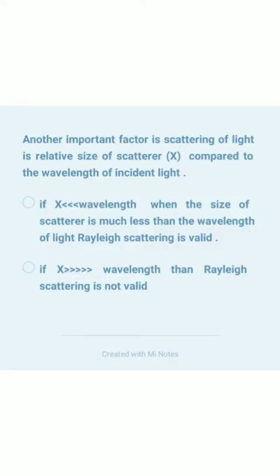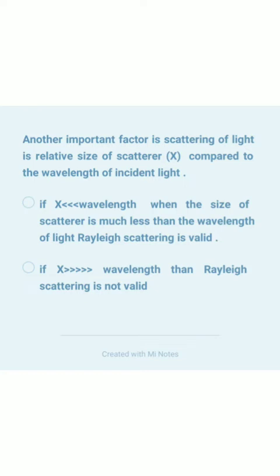Another factor on which the scattering of light depends. What is that? First is the scatterer. What is a scatterer now? A scatterer is defined as the object through which the light gets scattered, like atom, molecule, dust particle and water droplets. First point says, if x means scatterer.